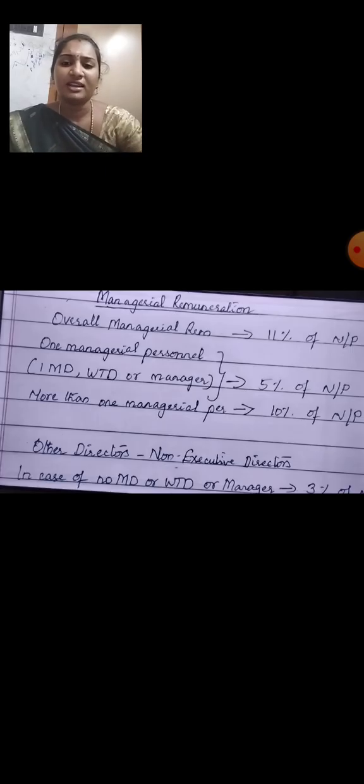Managing director remuneration. So now I have shown here how they are calculating in a simple way. Overall managerial remuneration is 11 percentage of net profit. One managerial person, that means including managing director and whole-time director or manager, they can provide 5 percentage of net profit. More than one managerial person, they can provide only 10 percentage of net profit. Other than non-executive director, in case of no managing director and whole-time director or manager, it should be provided for 3 percentage of net profit only.